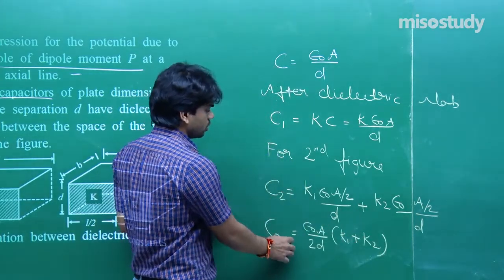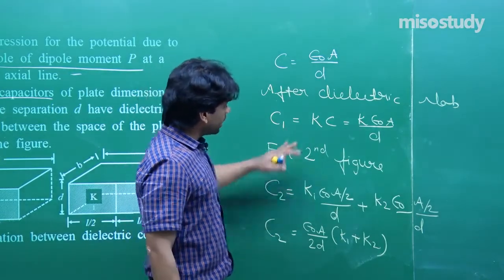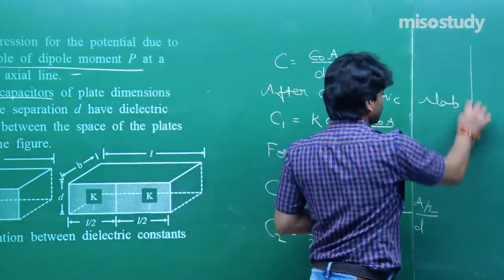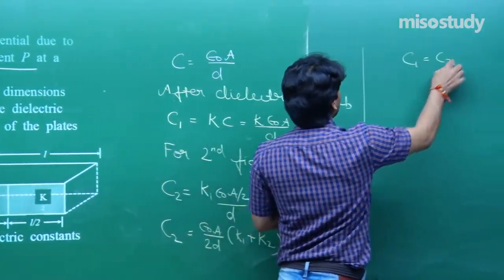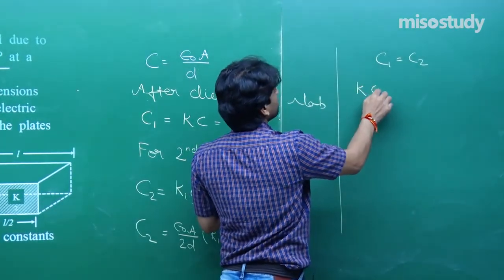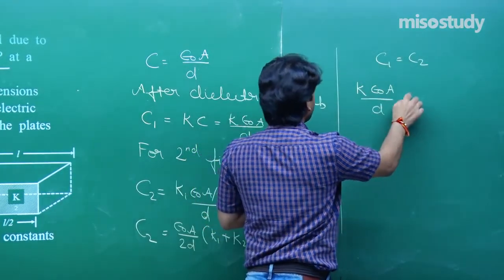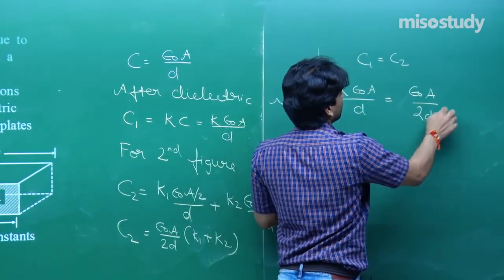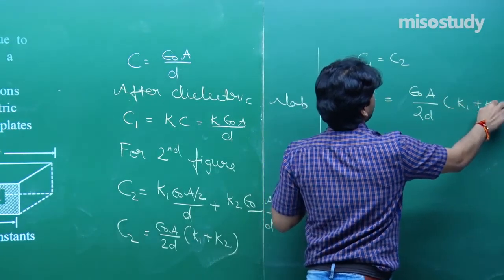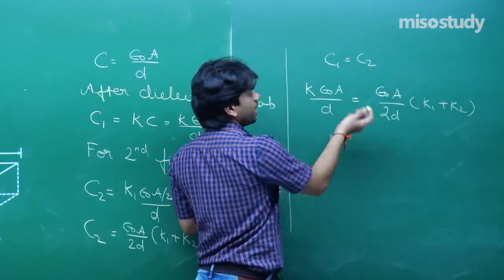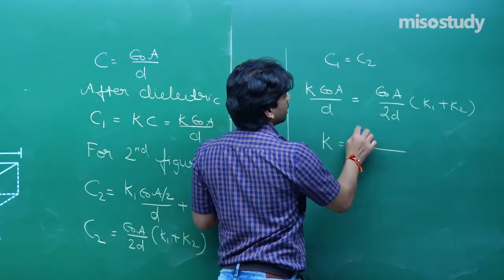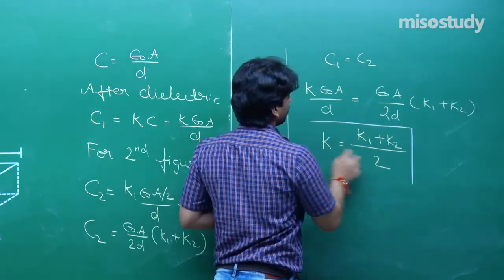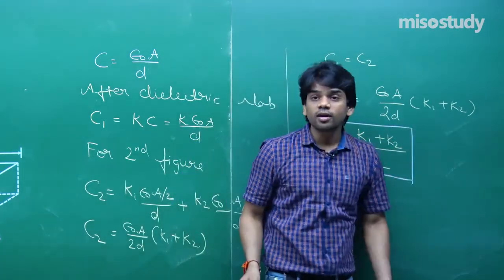So I am writing this as C2. That will be a far better representation. Both capacitances are equal, and we have to find the relation. So C1 equals C2, and you will get K epsilon naught A by D equal to epsilon naught A by 2D into K1 plus K2. Finally, if I reduce these terms, I will get K equals K1 plus K2 by 2. That is it. Very simple relation between K, K1 and K2. This is the relation that we were actually looking for in this case.